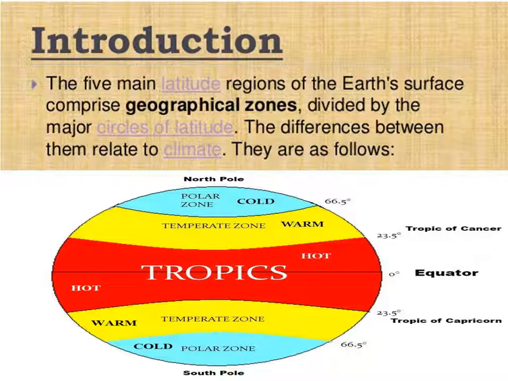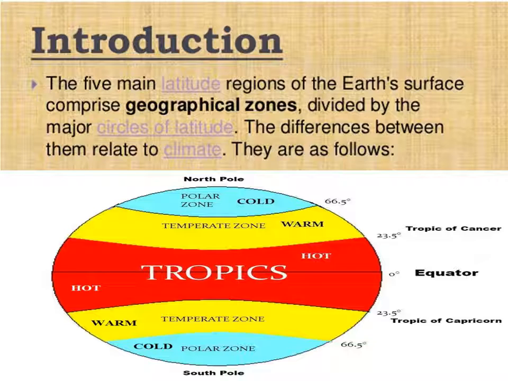Apart from the equator, which is 0 degree, the North Pole is 90 degrees north and the South Pole is 90 degrees south. There are four other important parallels.